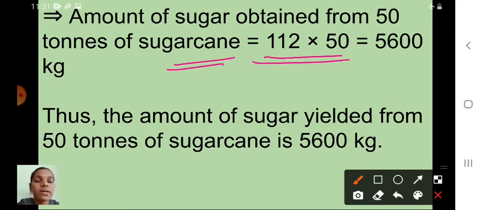As I told, 112 into 50, the answer is 5600 kilogram of sugar. So this is your final answer. Thus the amount of sugar yielded from 50 tons of sugar cane is 5600 kilogram. Understood now children?